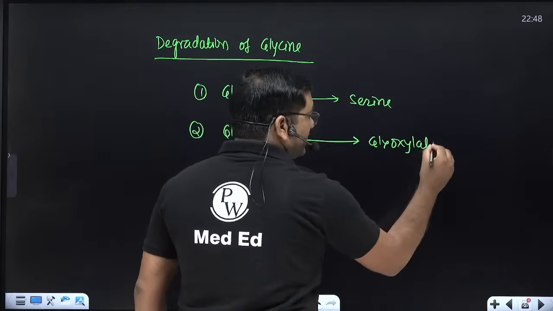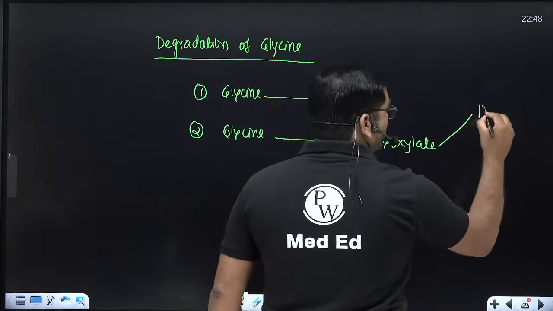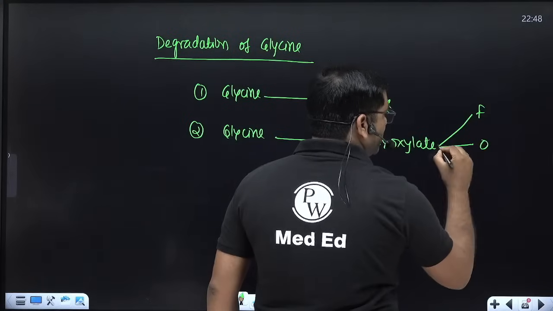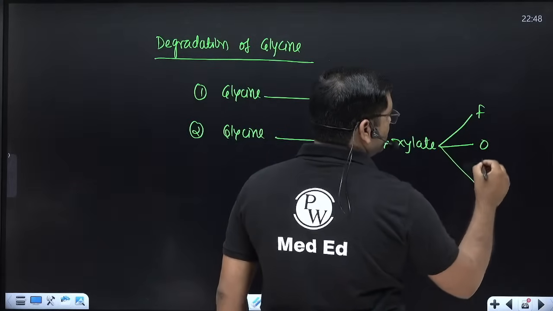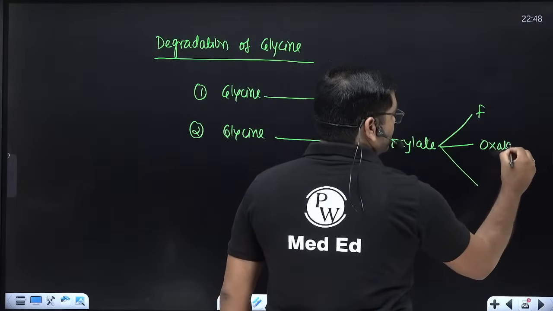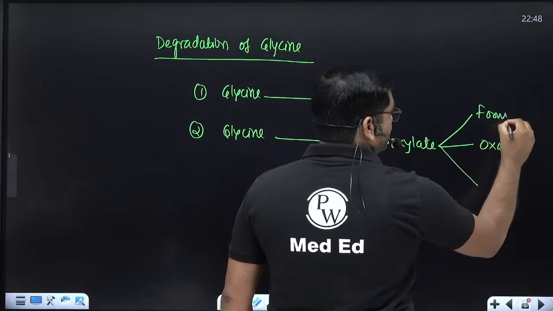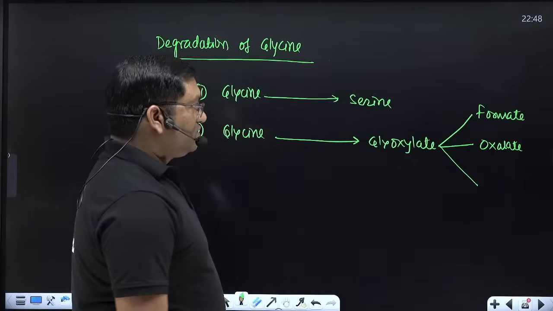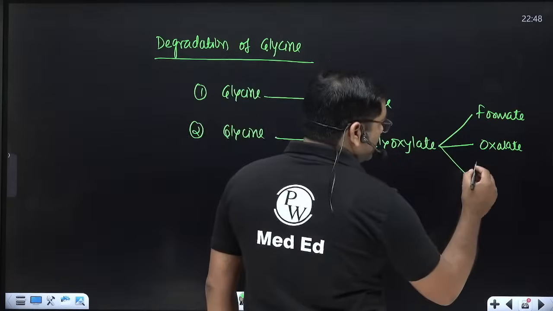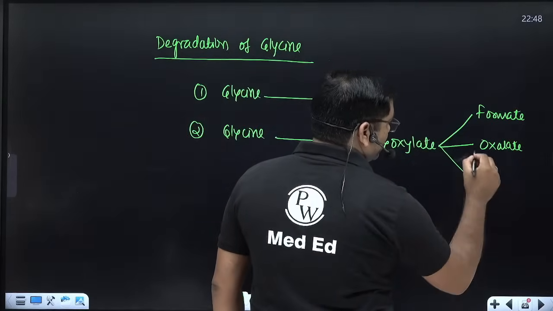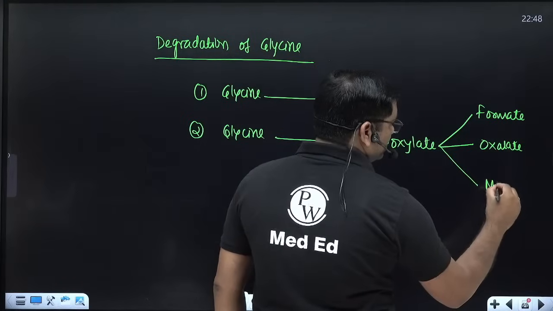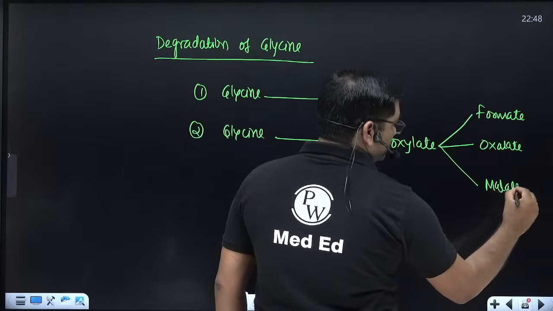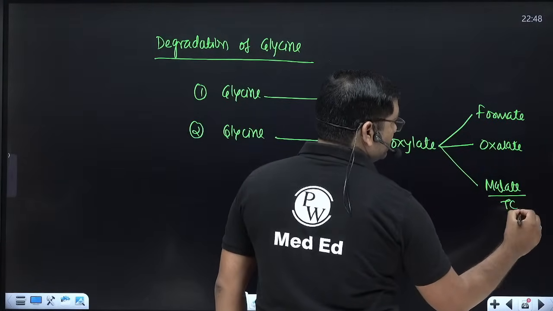And glyoxylate is converted into formate, oxalate, and one more, malate, so it enters the TCA cycle.